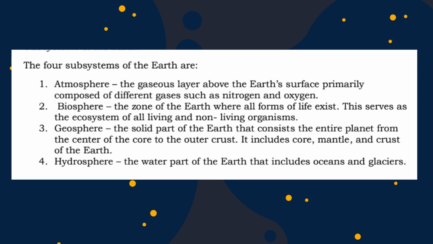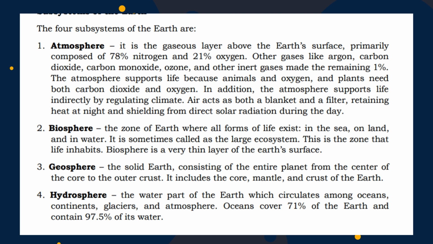The geosphere is the solid part of the Earth that consists of the entire planet from the center of the core to the outer crust. It includes the core, mantle, and crust of the Earth. Hydrosphere is the water part of the Earth that includes ocean and glaciers. Again, these are the four subsystems of the Earth.